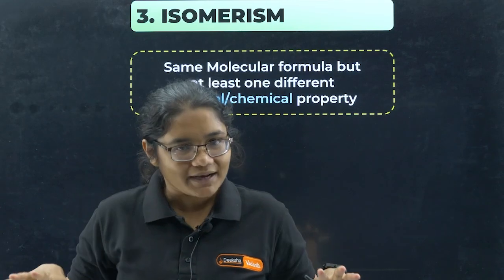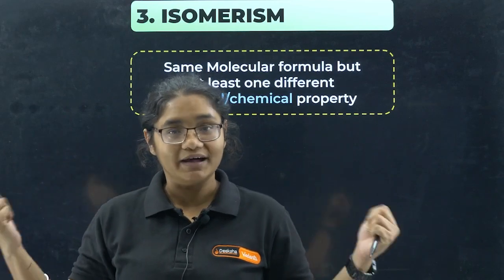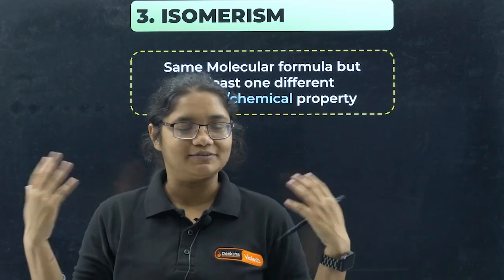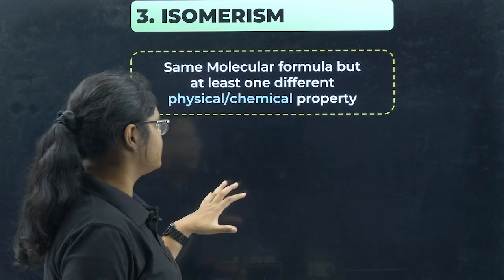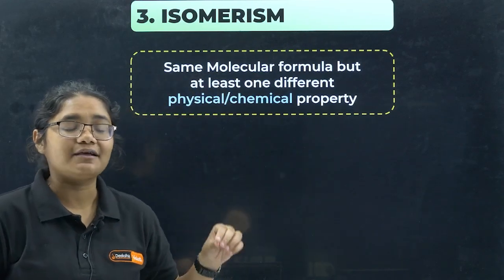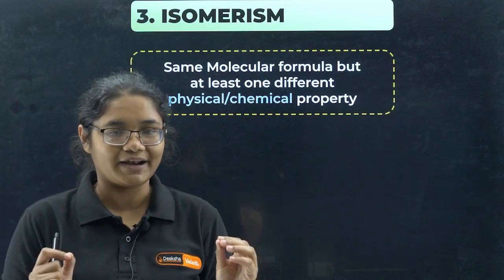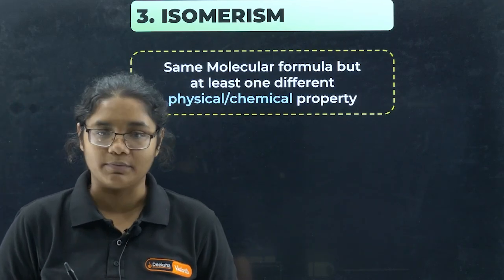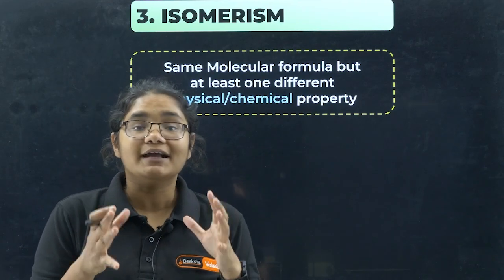Okay, if you are a little bit tired, a little bit burnt out, take a 5 minute break here, because we are going to start something very, very important, isomerism. So what is isomerism? Isomerism means they have the same molecular formula, but at least one different physical or chemical property should be there. Such types of compounds are called isomers.